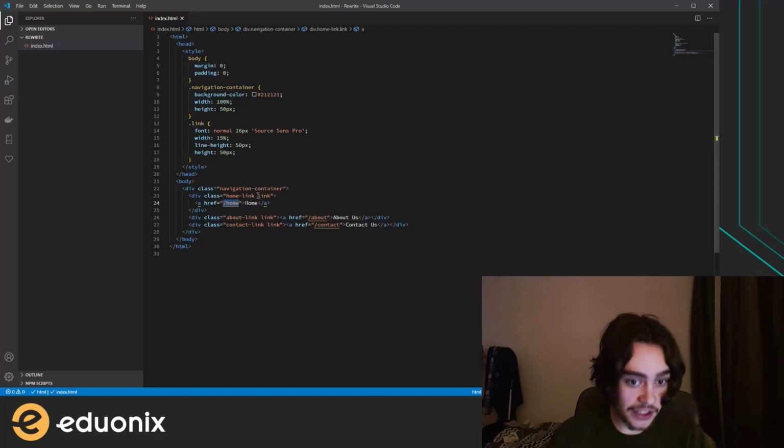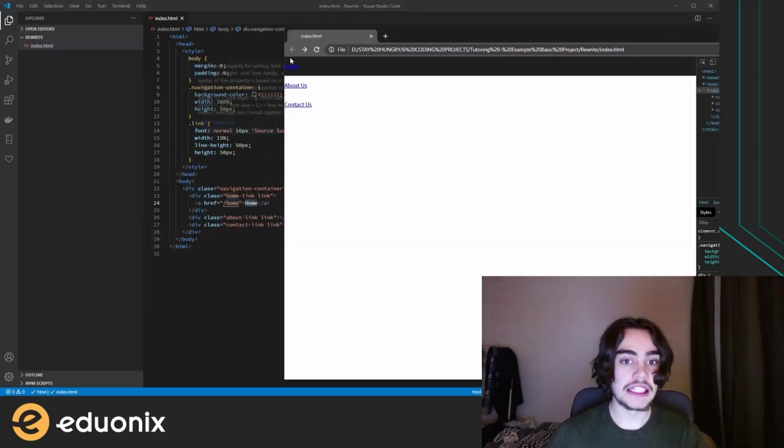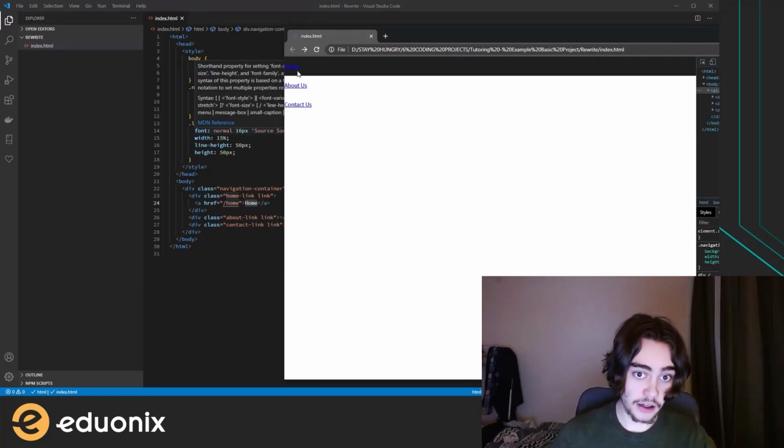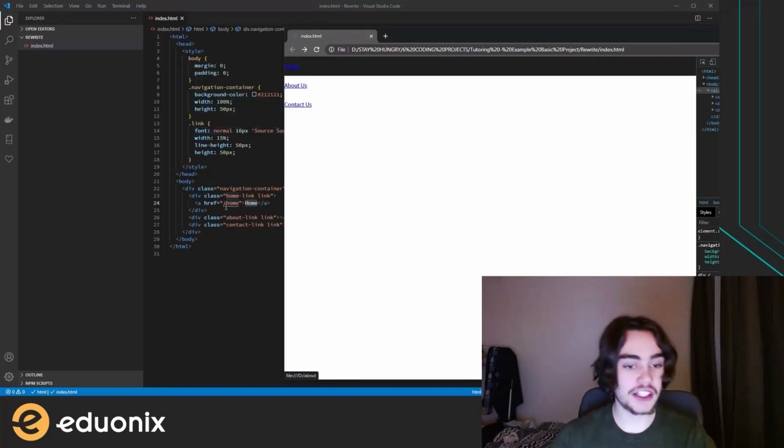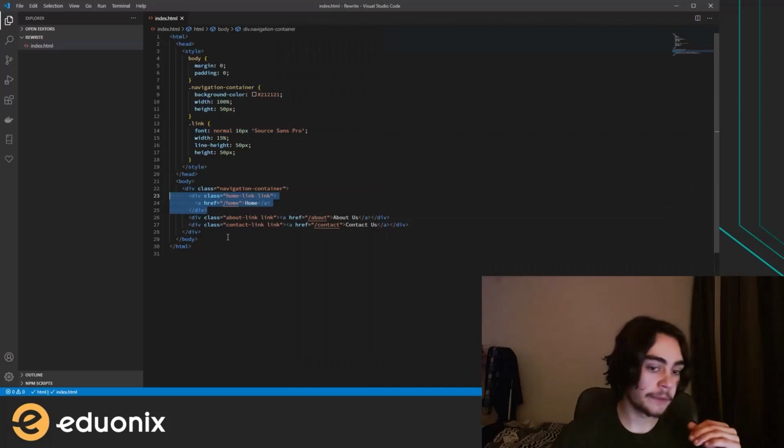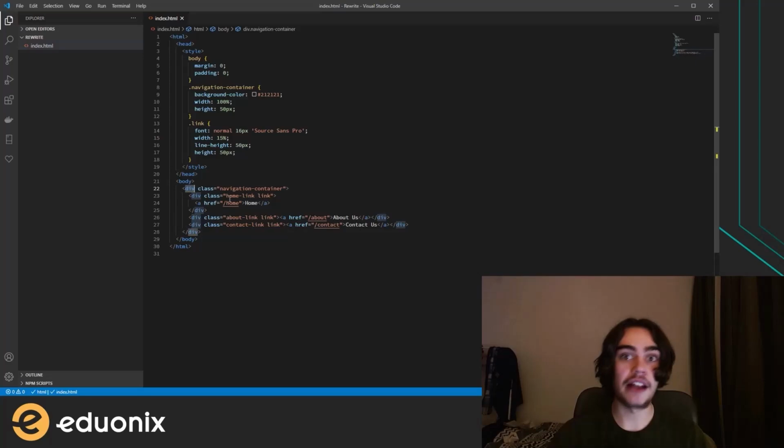And because it's inside of that div, this text will be a link inside of this container div, is what we would call it. It's a container. These div elements are actually dummy elements. So they essentially aren't opinionated in any way. There's nothing special about a div. It is just a dummy element for you to apply whatever styles you want to it, unlike the A element, which has a specified purpose and a specified functionality.